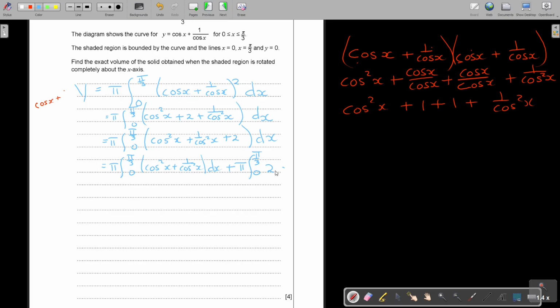Remember, it's already squared, I just have to integrate now. In the previous one I already substituted the pi over 3 and the 0, so that is already done.